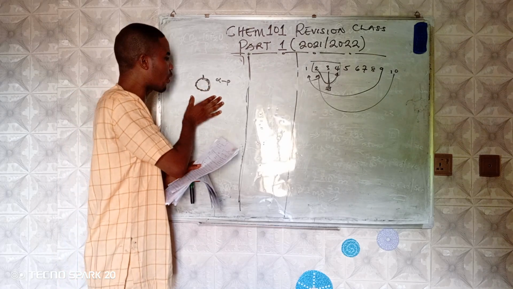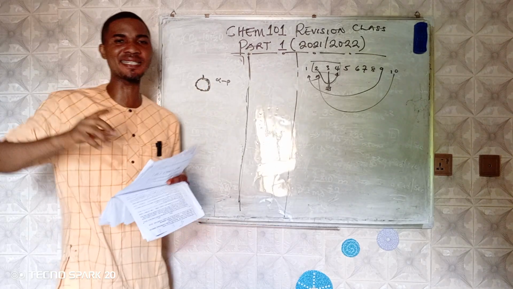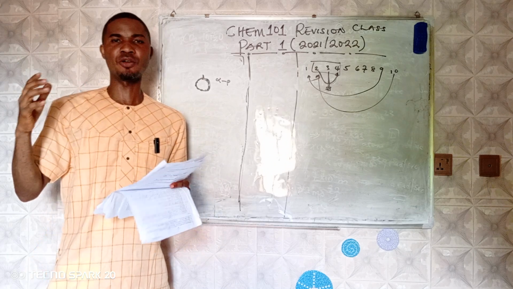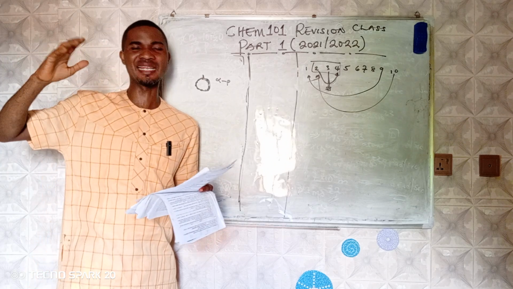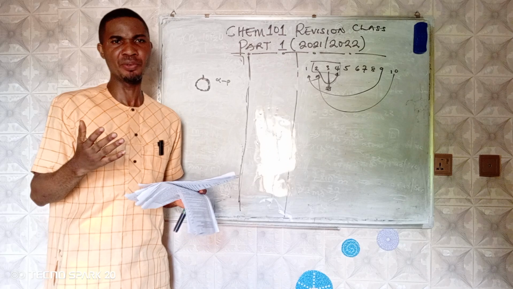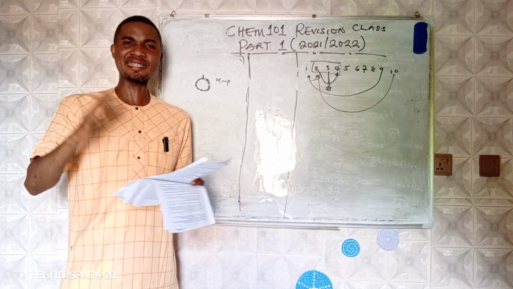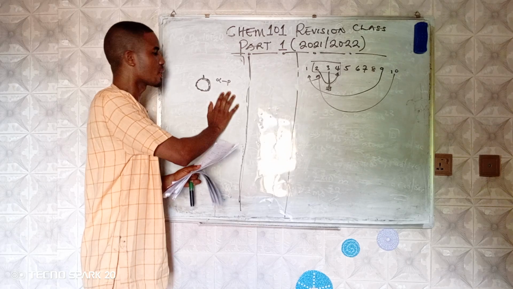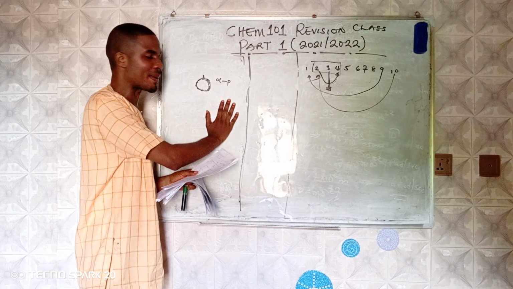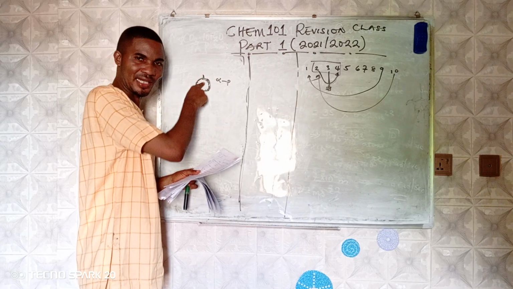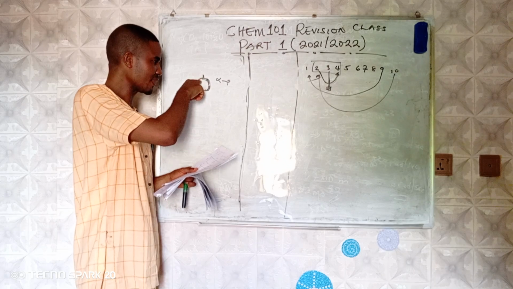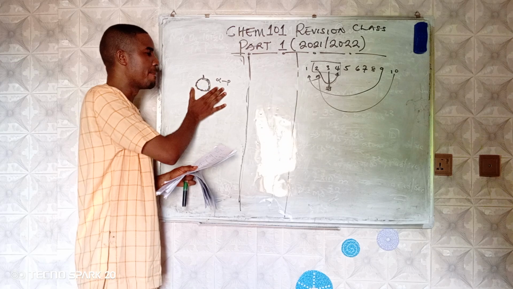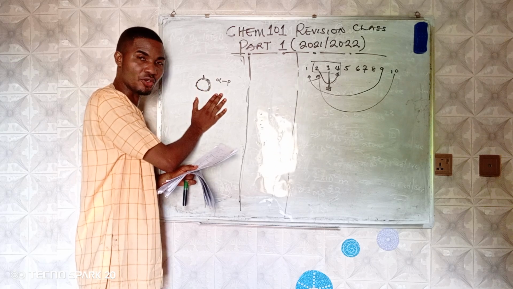So when the final consumer gets hold of this apple, remember most of these foreign apples we eat came all the way from Europe. All the way from Europe, they stay up to months in the ship. So as they are coming, there is a tendency of them spoiling, so they preserve them using alpha particles. They preserve them using alpha particles because alpha particles cannot penetrate it so as to alter the nutrients of the apple or make it poisonous to the final consumer.